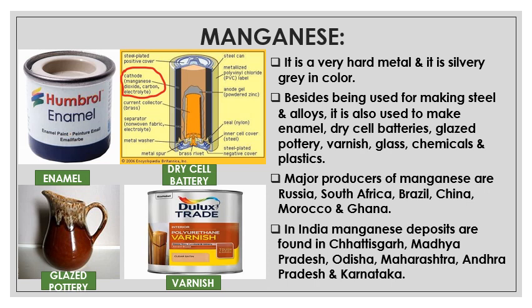Moreover, after varnish, for making glass also manganese is being used. In some chemicals and plastics also manganese is being used. Major producers of manganese are Russia, South Africa, Brazil, China, Morocco and Ghana. In India, manganese deposits are found in Chhattisgarh, Madhya Pradesh, Odisha, Maharashtra, Andhra Pradesh and Karnataka.